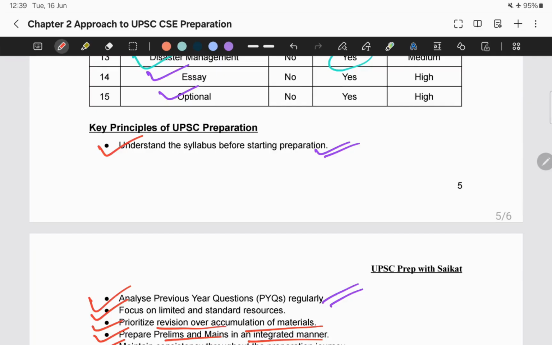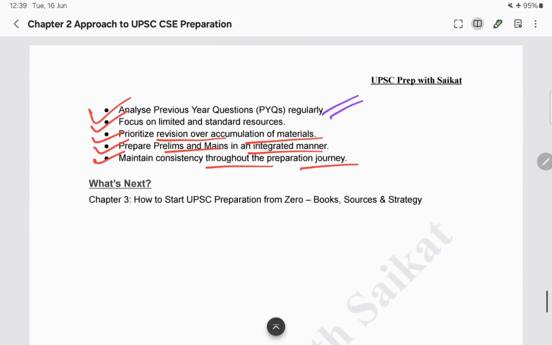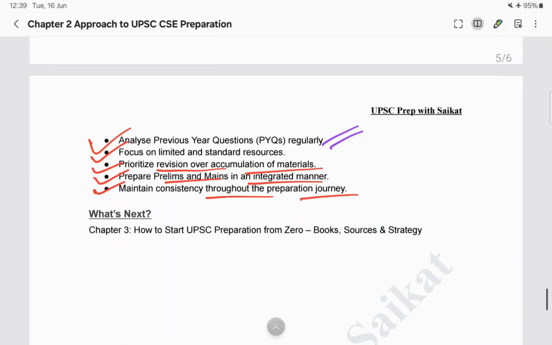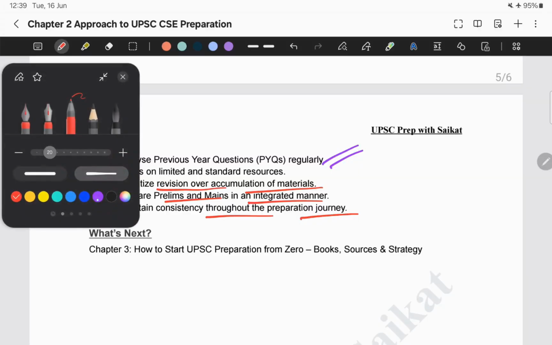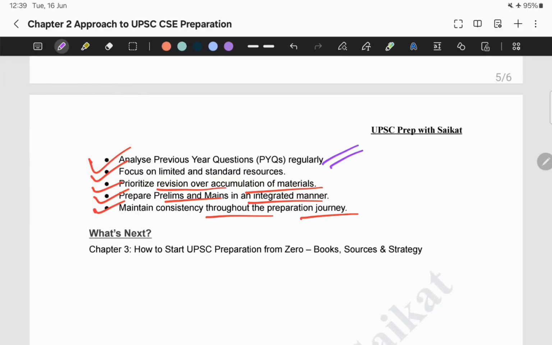So this was all about today's session, where we discussed the approach to the preparation process. As I mentioned, it's a series of 12 to 14 sessions, a foundation series. If you are a beginner, this is the series based on which you can start your preparation. In our next session, we are going to dive into chapter 3, that is how to start your UPSC preparation from zero. We will be discussing the books, sources and the strategy in our coming session.